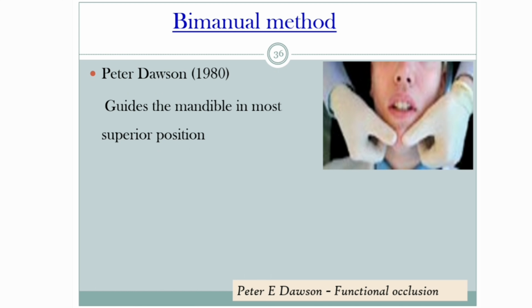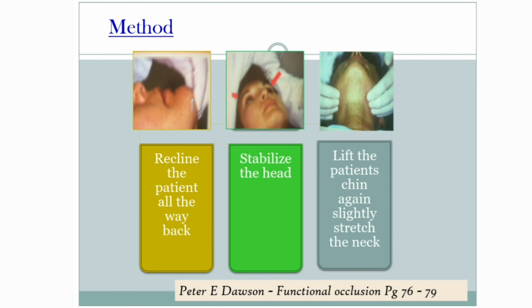Next is the bimanual method. This was proposed by Peter Dawson in 1980. This method will guide the mandible into the most superior position. The method is that first recline the patient, then stabilize the head, then lift the patient's chin, again slightly stretching the neck.